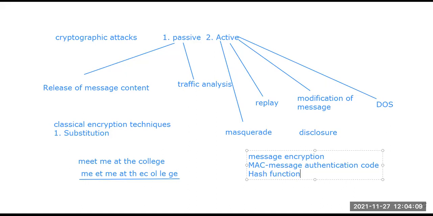Then the message authentication code takes part: the MAC is a public function of the message and a secret key that produces a fixed-length value, which serves as the authenticator. Here the keys come into play: encryption and decryption keys, public and private keys, symmetric and asymmetric keys. Finally, a hash function maps a message of any length into a fixed-length hash value, which serves as the authenticator.